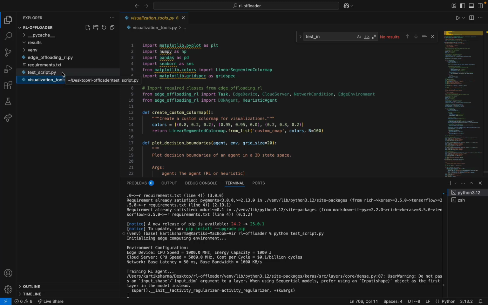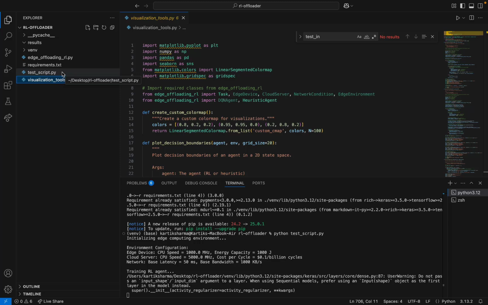Traditional approaches use static rules, but these fail to adapt to dynamic conditions. That's where our reinforcement learning solution comes in. We formulated the task offloading problem as a Markov decision process with a state space that captures task characteristics, network conditions, and device status, a binary action, execute locally or offload to the cloud, and a multi-objective reward function, balancing time, energy, cost, and deadline constraints.